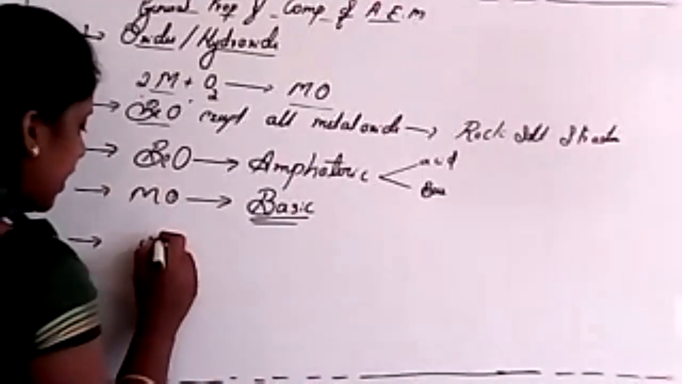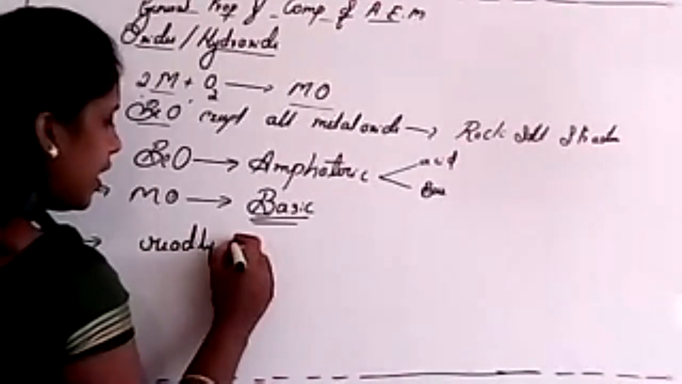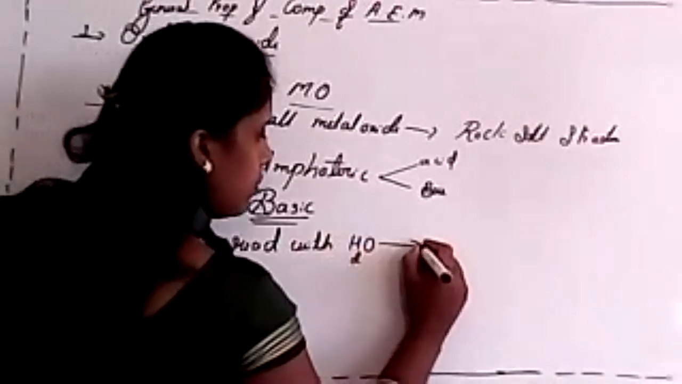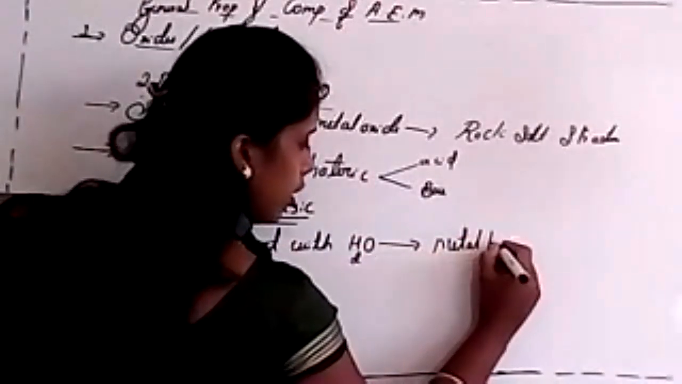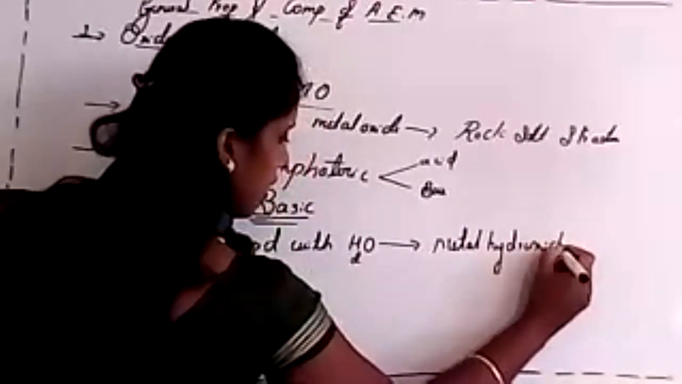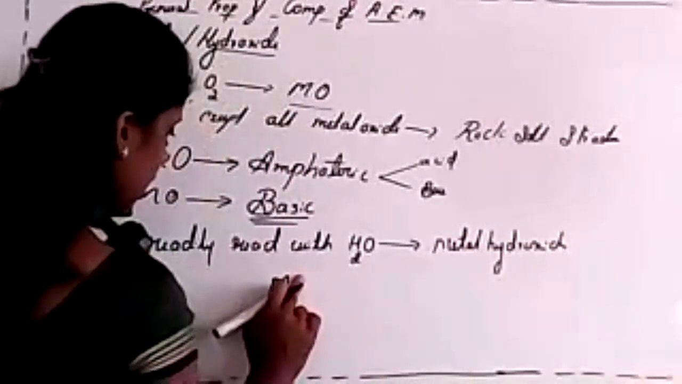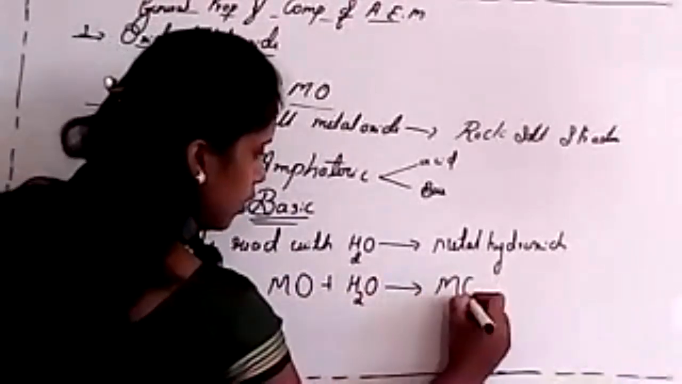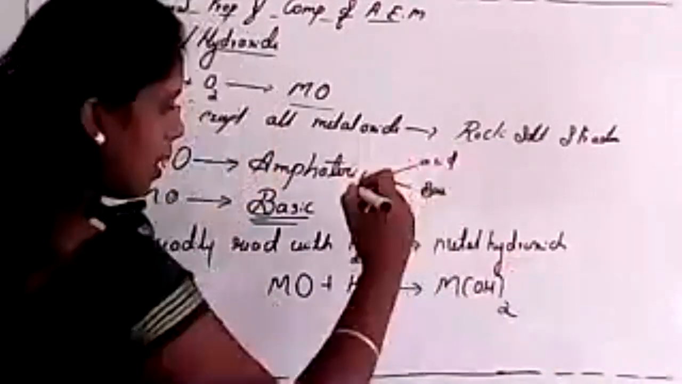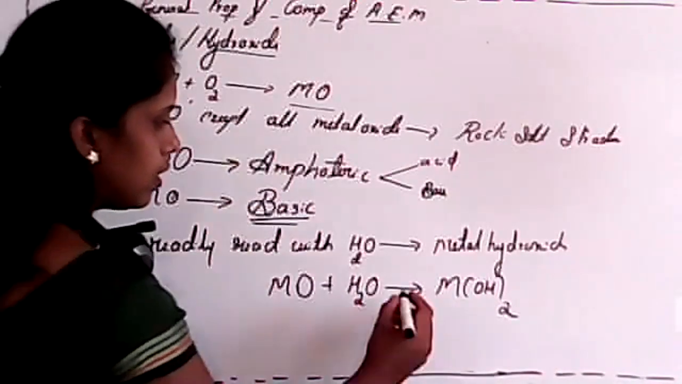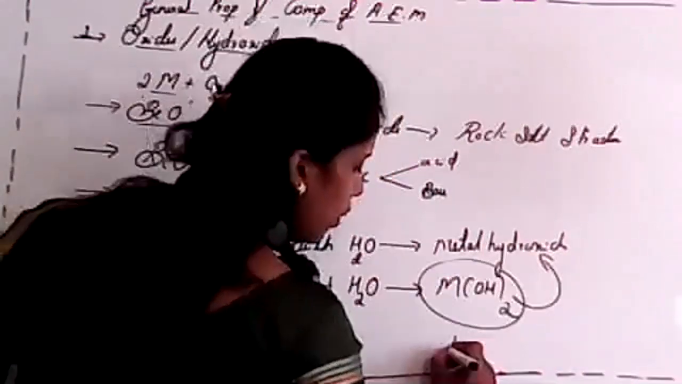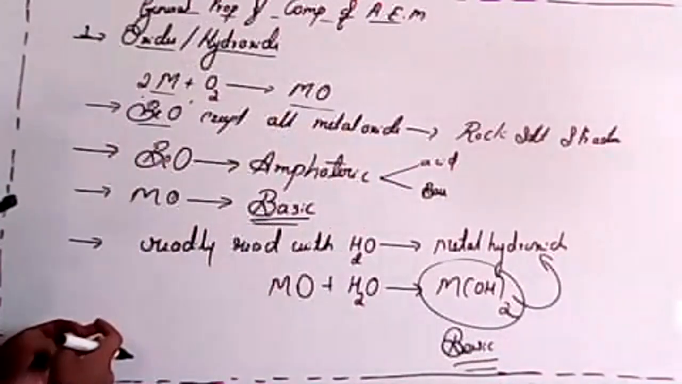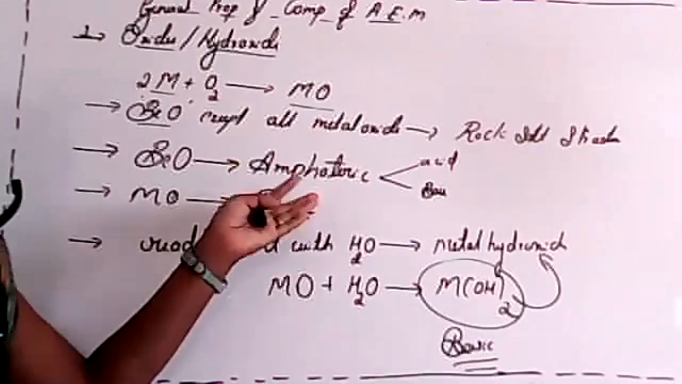So that means it readily reacts with water, very important. It readily reacts with water and forms metal hydroxide. That is very important. So metal oxide reacts with water and gives metal hydroxide, M(OH)2. See students, this is metal hydroxide, which again has a basic nature. But beryllium hydroxide is amphoteric in nature.